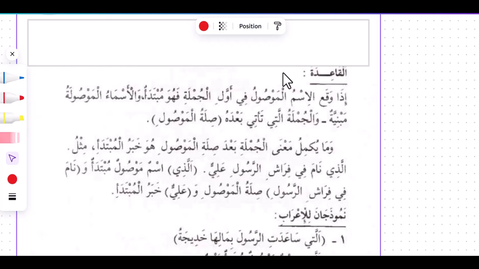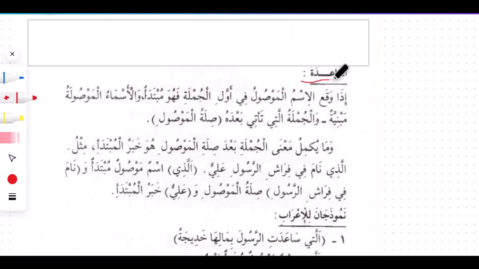القاعدة, we have the grammatical rules. إذا وقع الاسم الموصول في أول الجملة, if we find a relative pronoun, that is الذي التي, all these relative pronouns we have mentioned so far, فهو مبتدأ. If you find it at the beginning of a sentence, والأسماء الموصولة مبنية. We should all know that all the relative pronouns have a fixed ending, so they don't change with respect to a situation. So they have the end of their words being the same, irrespective of the situation they come across.